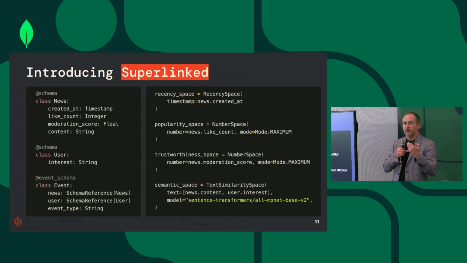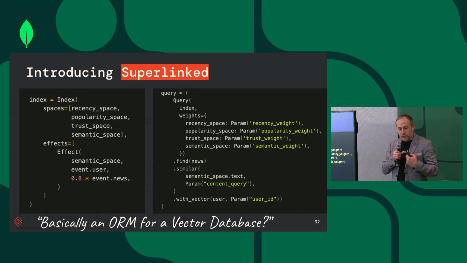We also help you use any large language model that you like for encoding of the unstructured data, or in this case, a sentence transformer model from Hugging Face. What do you do with that? You then combine them. The index is basically your vector embeddings. You combine those different parts of the embeddings into one, and you can also define how the events affect those embeddings. And you do the same on the query side, right?